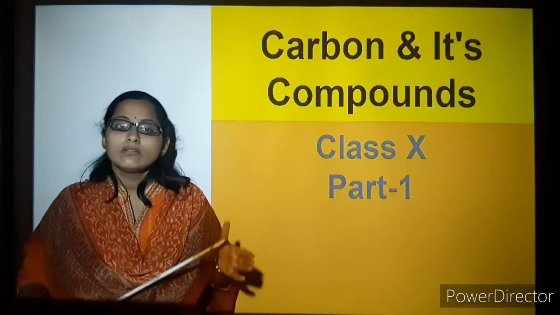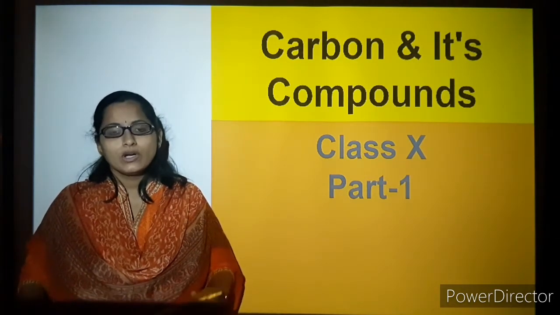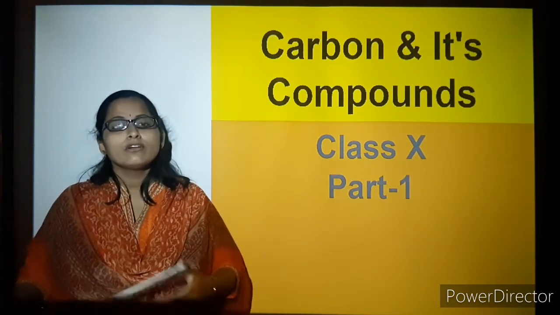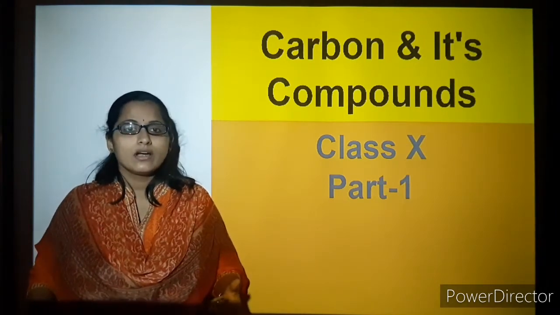It can link with other elements and form new compounds. So carbon exists everywhere in nature in different forms, and that is what we are going to learn in this topic. So let's start with it now.